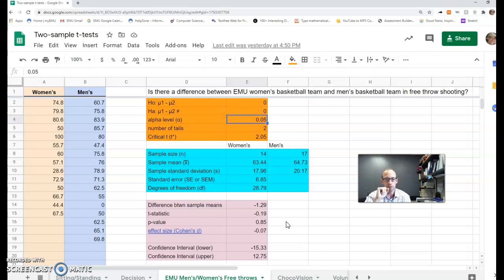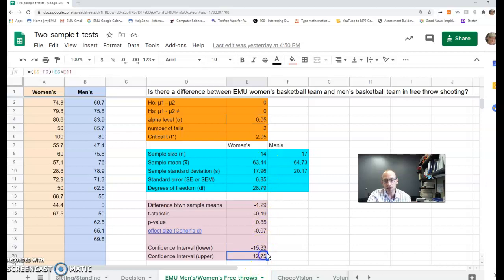So even though the sample mean was a little lower for the women, based on the data we have, we really don't know. We don't have evidence here. We don't have convincing evidence that there's any difference between the women's and the men's team in terms of free throw shooting percentage. It doesn't mean we've proved that it's the same. We just failed to reject. In other words, we don't have good evidence that there is a difference.